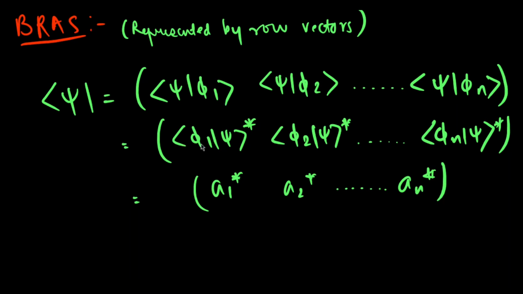Now we know <φ1|ψ> is given by a1. So <φ1|ψ>* can be given as a1 star, which is a complex number. So on a similar basis we can see that bras can be represented by a row vector which has the complex conjugate of our complex number a1.